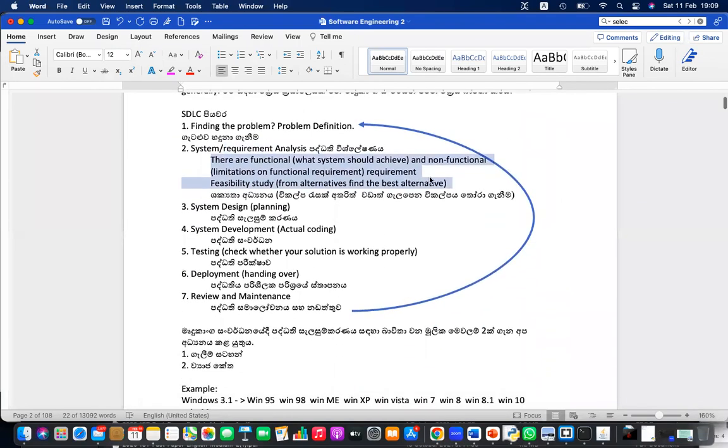ඒක උත්තර ලියන්න ඕන note එක ඔච්චරයි. Non-functional limitations on the functional requirement. Functional means what system should achieve. Really මොනවද කරන්න ඕන. Non-functional කියන්නේ ඒවට තියෙන limitation. That's all. That's enough, right? You can answer the question.